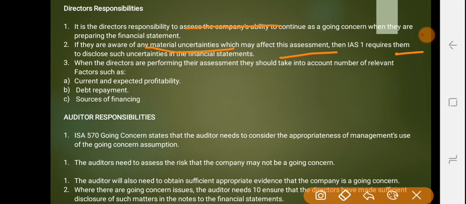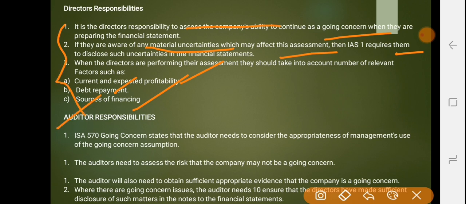When the directors are performing their assessment, they should take into account a number of relevant factors such as current and expected profitability, debt repayment, and sources of financing. This is very important for an entity to check whether it is a going concern or if there are any uncertainties with respect to running its business. So these are all the directors' responsibilities.